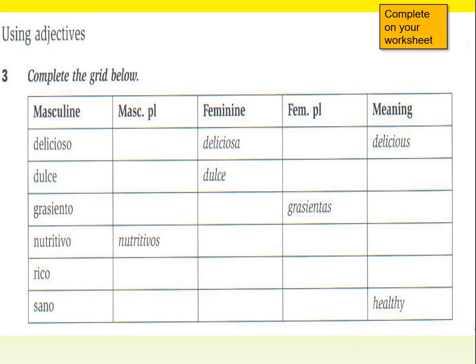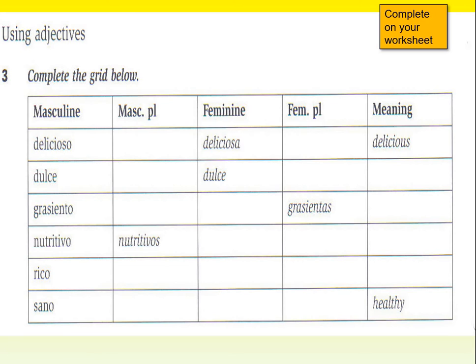So on your worksheet now, you've got this grid and you need to fill in all the right spellings for the adjectives. You've got the masculine, the normal ones here, delicious, sweet, fatty, nutritious, rich, and healthy. What you need to do now is going across, fill in the masculine plural. So you'd be adding an S for this one. Then the feminine plural. So I look at the feminine, usually change the O to an A. Look, all of these end in an O except dulce. And then I need to add an S, and then fill in the meanings. I just said them. See if you can remember what the meanings are, but if not, you can rewind.